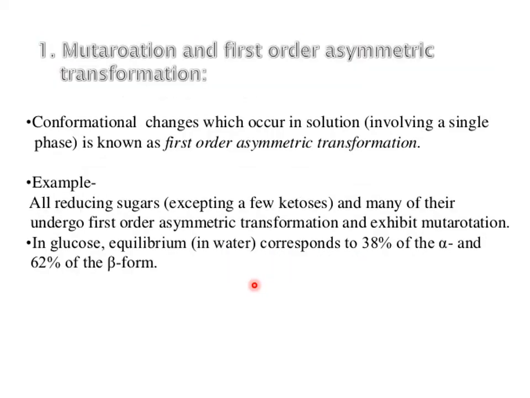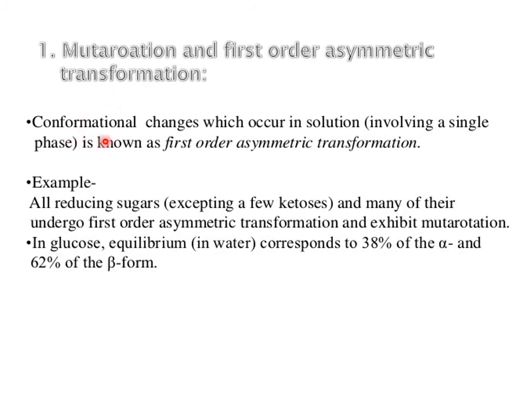Mutarotation and first-order asymmetric transformation. Conformational changes which occur in solution involving a single phase are known as first-order asymmetric transformation. When there is only a single phase, it is known as first-order asymmetric transformation. Example: all reducing sugars except a few ketoses, and many of them, undergo first-order asymmetric transformation and exhibit mutarotation.